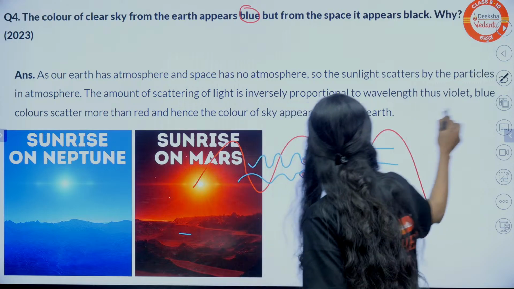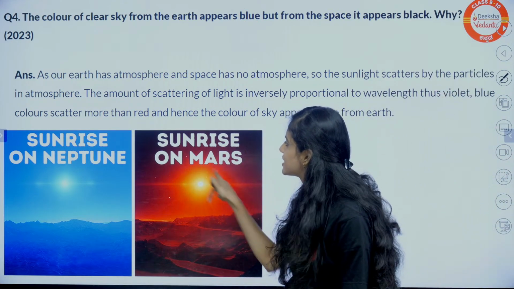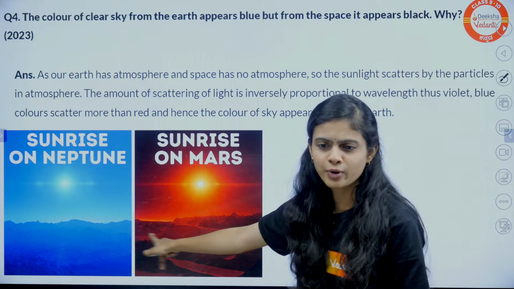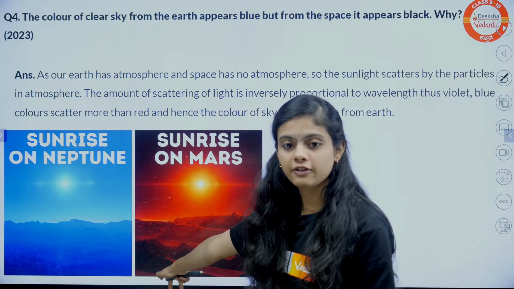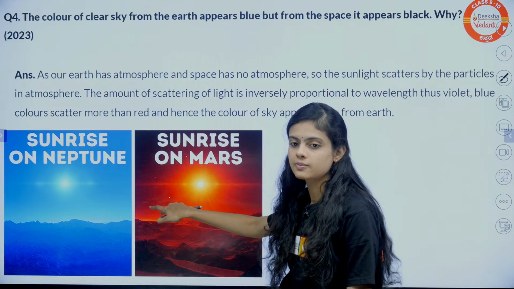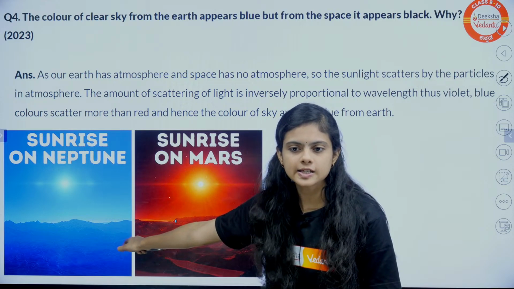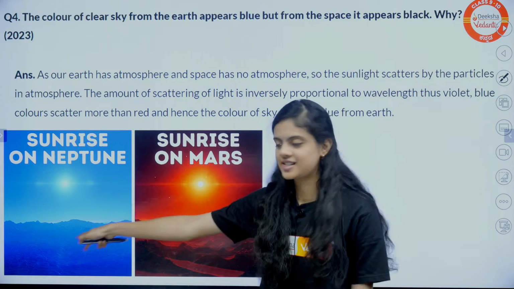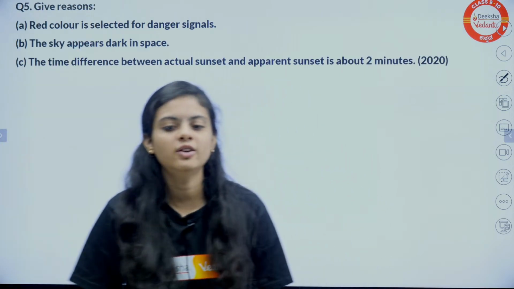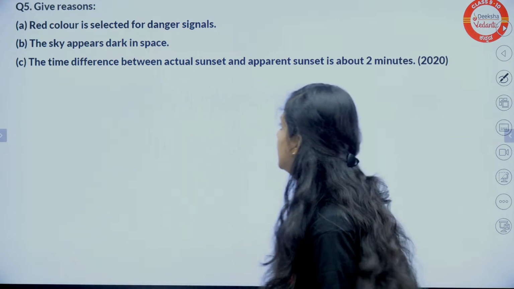And here, just for information, an interesting point is to see how the sunrise on Mars and the sunrise on Neptune are so different, because of different atmospheres, different sizes of particles, etc. This is sunrise on Mars and this is sunrise on Neptune. Just for information, it is not a question for your examination, just for interest.